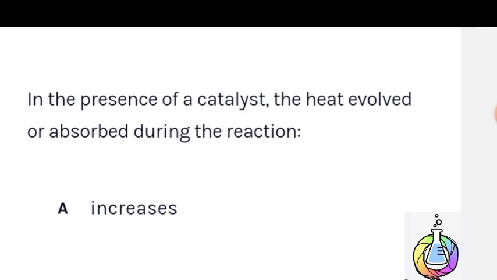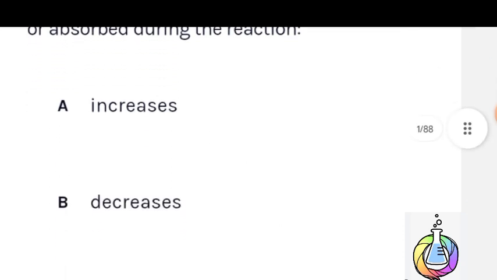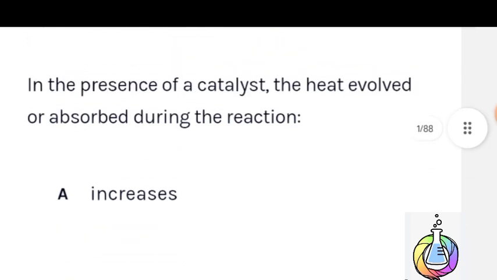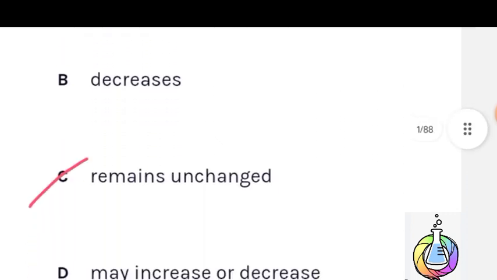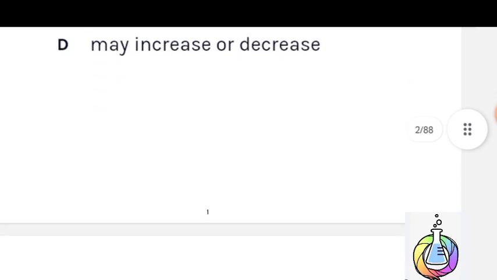a catalyst, the heat evolved or absorbed during the reaction remains unchanged, यानी delta H, heat evolved or absorbed during the reaction, remains unchanged. Therefore C is the correct answer.